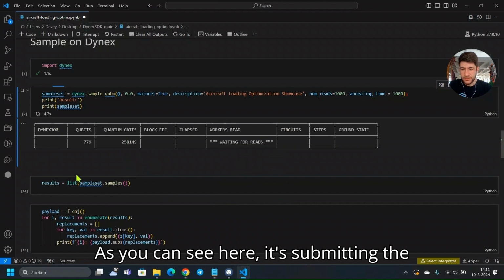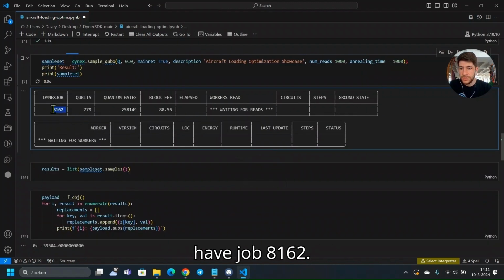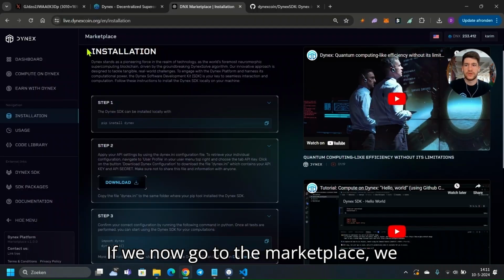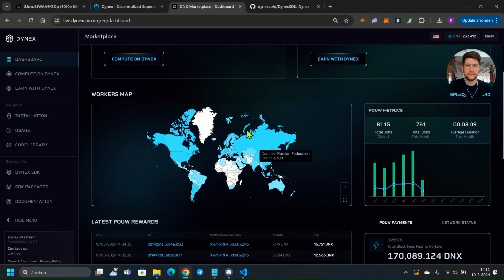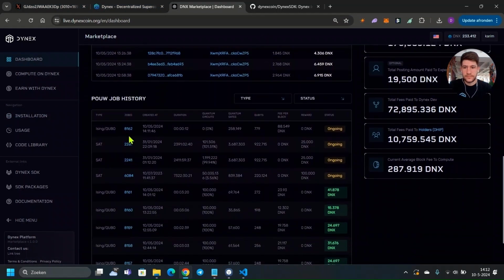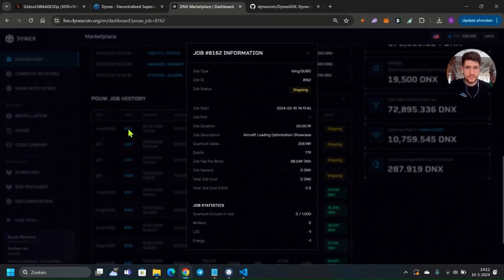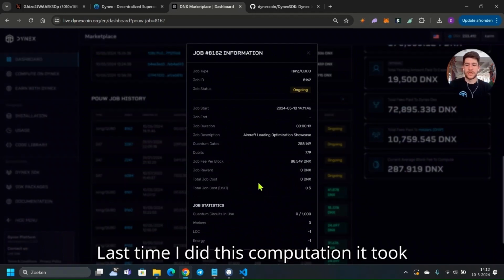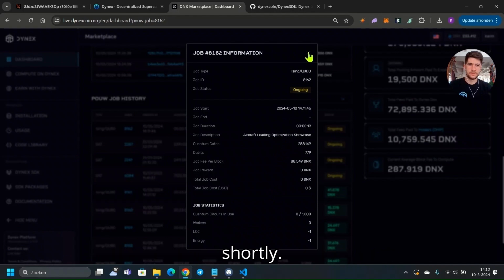As you can see here, it's submitting the job to the network. We have job 8162. So if we now go to the marketplace, we should be able to see that. Job 8162 is ongoing at the moment. Last time I did this computation, it took about 2 minutes, so we'll be back shortly.